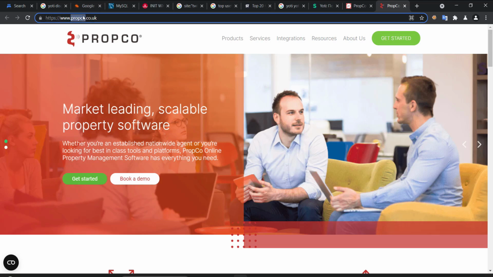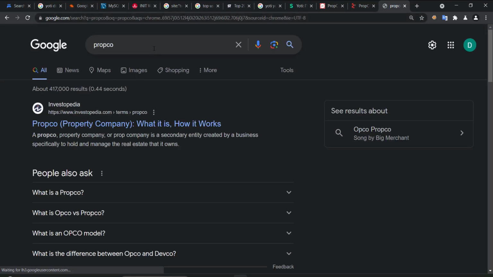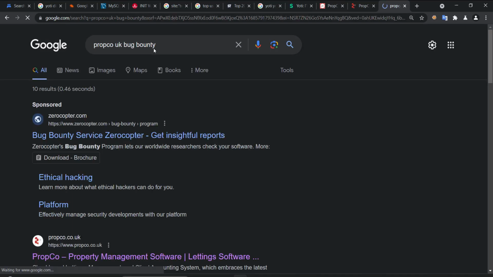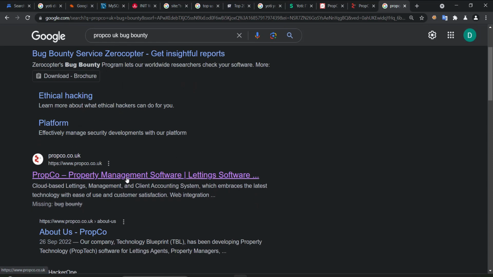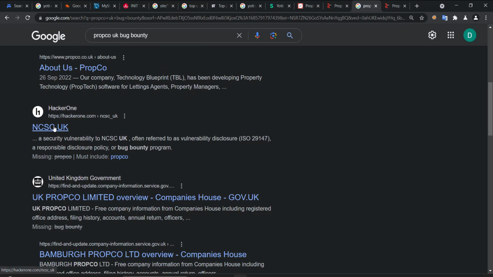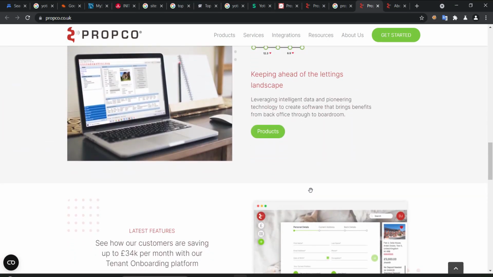Because Yoti has a program on HackerOne, we will see if this one has a program on HackerOne as well. UK bug bounty. So probably no. But here you can look for the third parties.